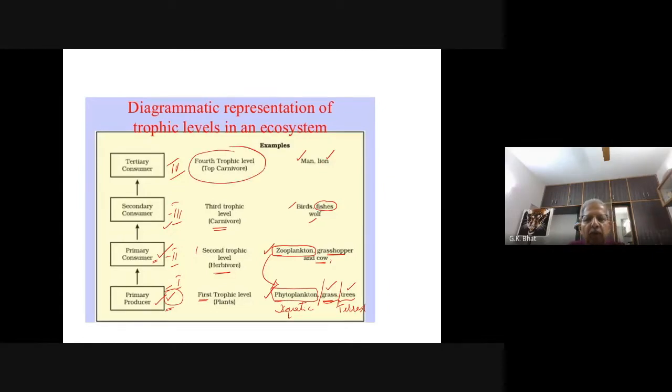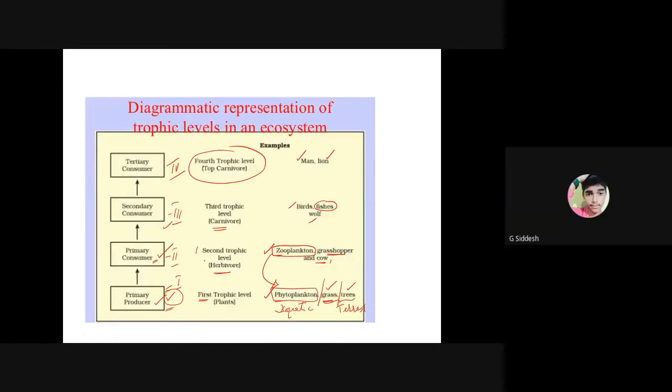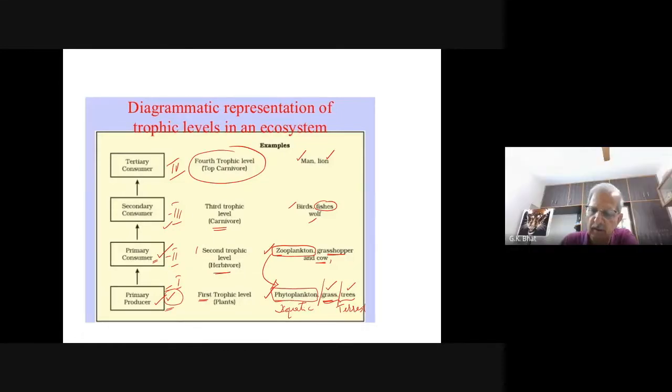So, what is trophic level? Trophic level is a position occupied by an organism based on its nutritional requirement. Based on their nutrition requirement. Have you followed? Siddesh? Yes, sir. Have you followed? Okay? Right?